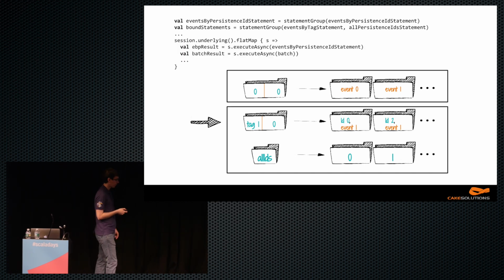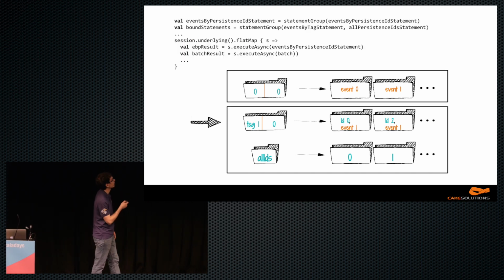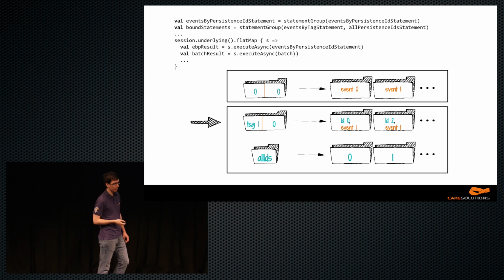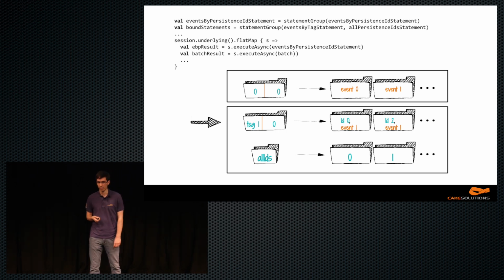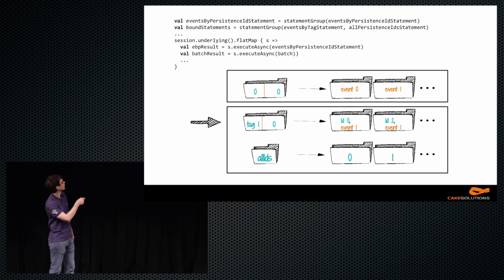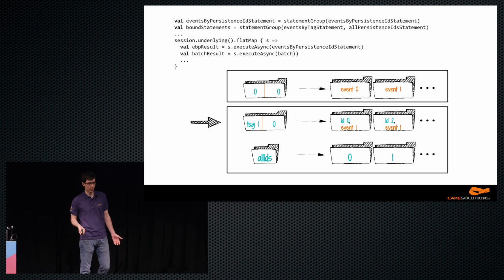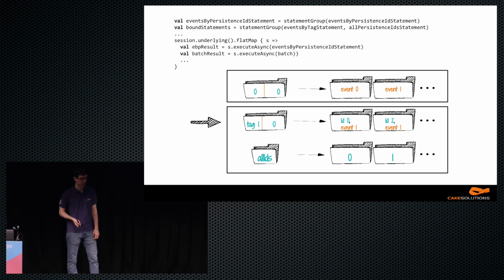Okay, so we could write into a single partition the events by persistence ID, because that's atomic and isolated. So we would have the guarantees that we need. And then we could write a different batch with all the other views, because they don't have that need of read your own writes consistency.